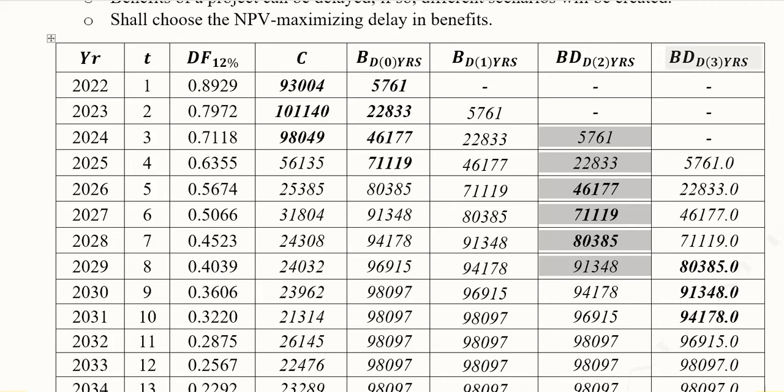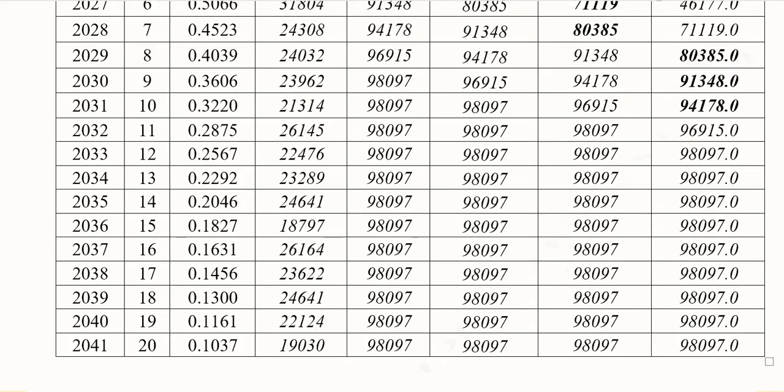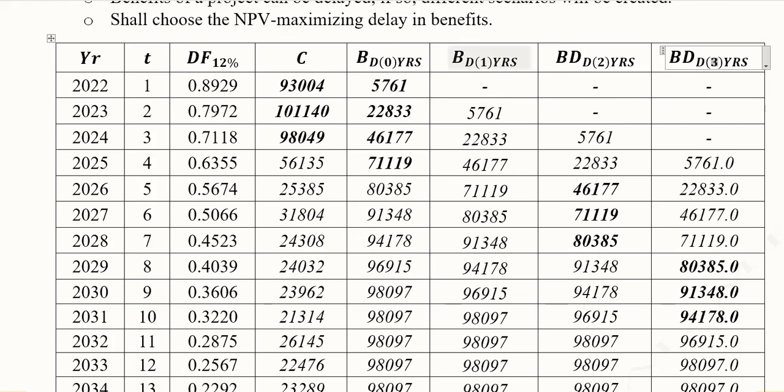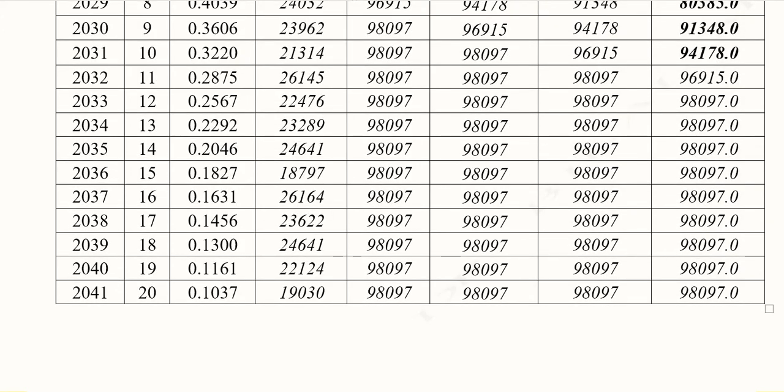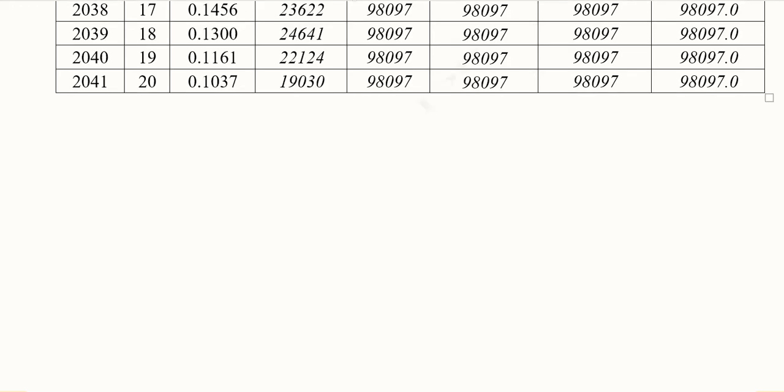Then we have a benefit delay of 3 years. So the first 3 years are having no benefits, and then the same column has been shifted one step downward. Here we are, those values. Now we have constructed the table, and we can experiment with these 4 possibilities, that is no delay, delay of 1 year, delay of 2 years, and delay of 3 years. Now we will solve these to find out the NPVs, so that we become able to take a decision.